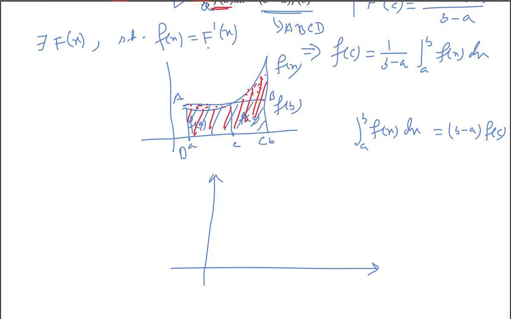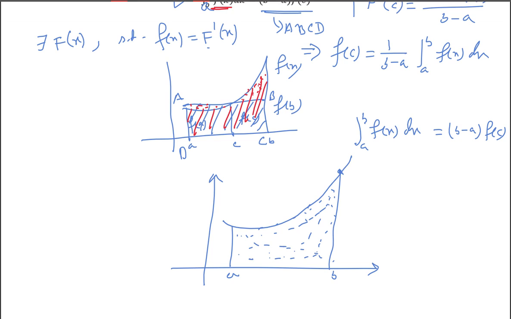Suppose the function f of x is like this. Suppose this point is your f of b, and this is b. This is somewhere at a, so this value is f of a, and this value is f of b. By this integration, we mean the area under this curve, this area. And by the mean value theorem, it is saying that the area will be b minus a into f(c).